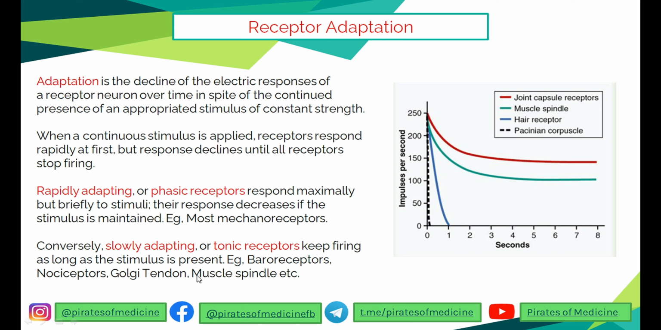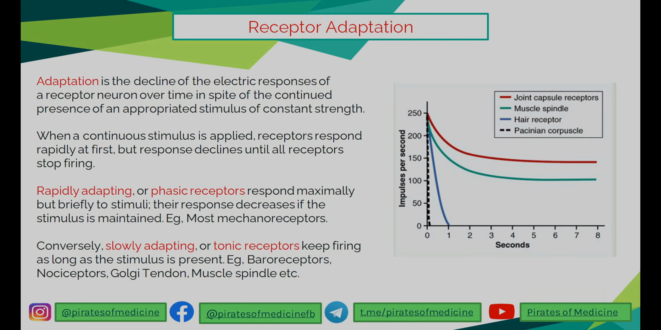And then the slowly adapting receptors, or the tonic receptors, keep firing as long as the stimulus is present. They don't adapt very easily, which you can see in the baroreceptors of the blood system, the nociceptors, the pain receptors, the Golgi tendon organ, and the muscle spindle in the muscles. So I hope you understand receptor adaptation. Let's go to the next one.